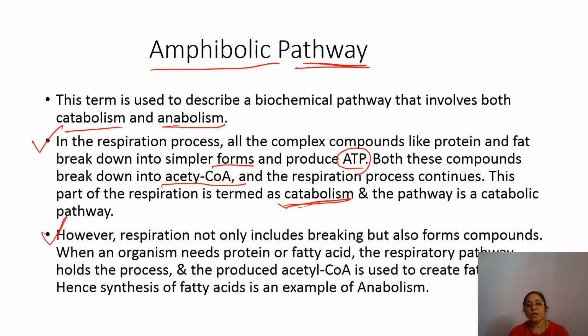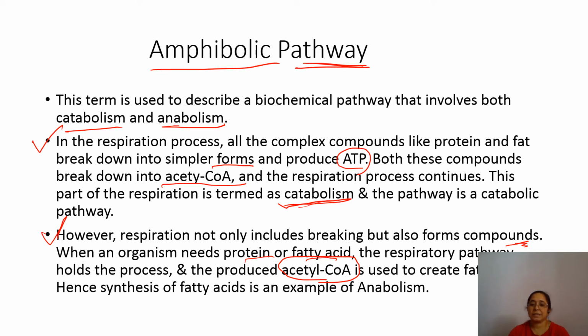However, respiration not only includes the breaking of molecules but also forms compounds. When an organism needs protein or fatty acid, then what happens? The respiratory pathway holds the process and they produce acetyl coenzyme A, which is used to create fatty acids.